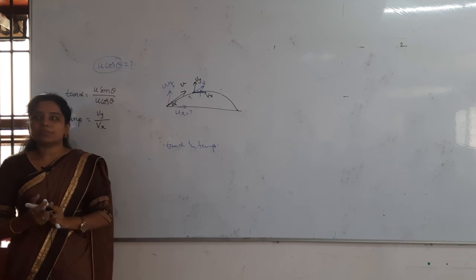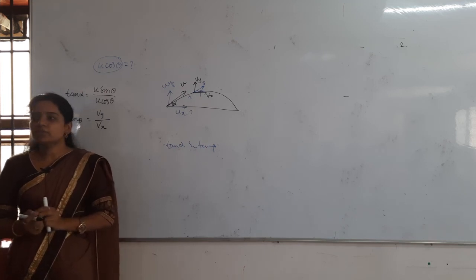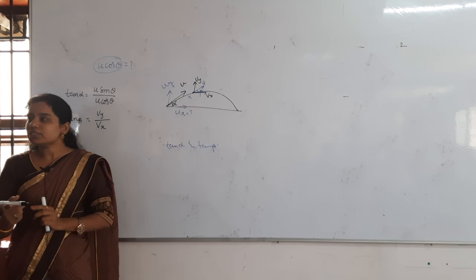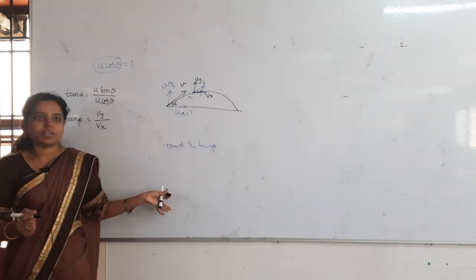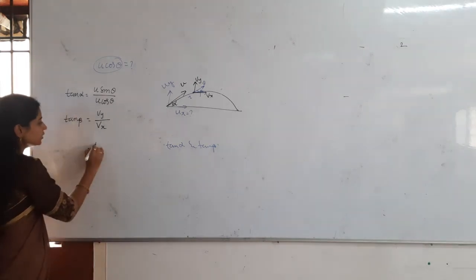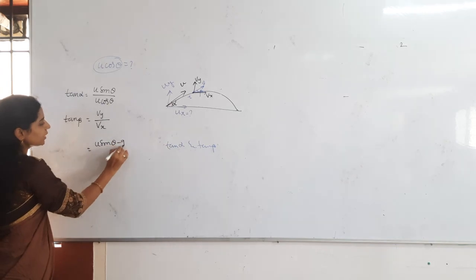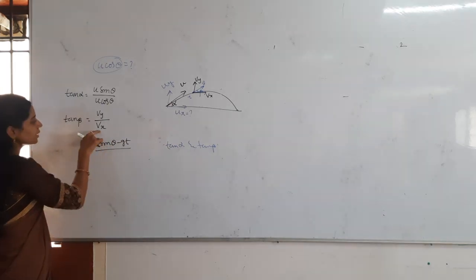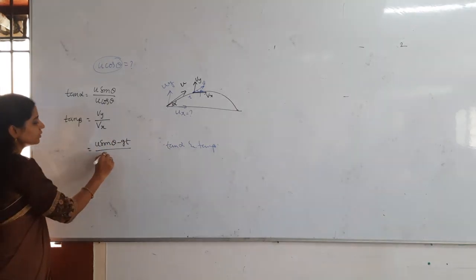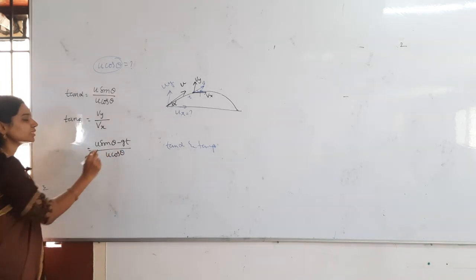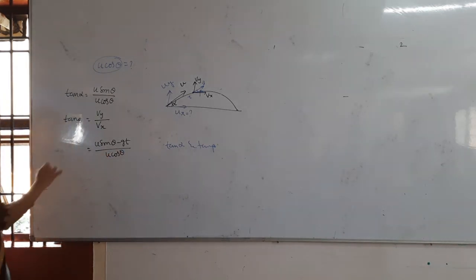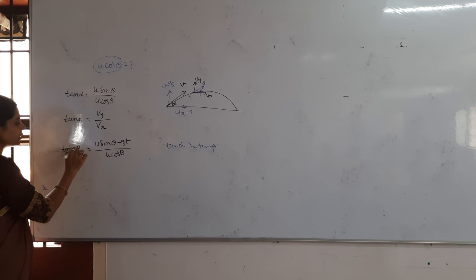Velocity after some time, what is the formula? U sin theta minus gt. We have seen the first one, velocity after time t. So that U sin theta minus gt, that divided by Vx nothing but what? U cos theta. Always Vx will be what? U cos theta only. This is the tan beta.